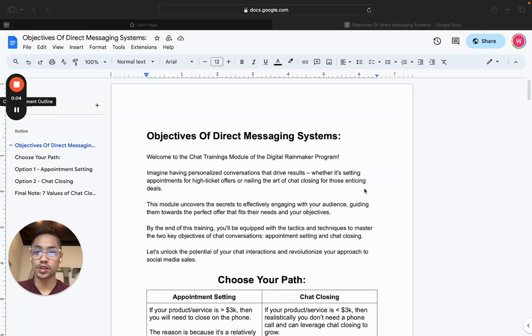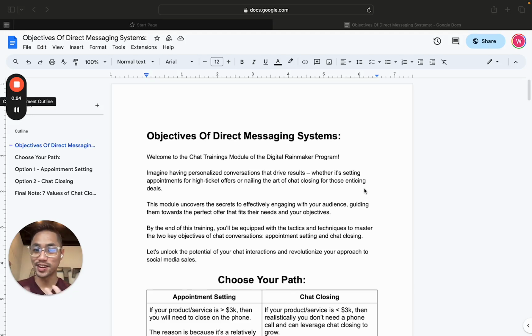So in this module, I'm basically going to be covering the objectives of direct messaging systems, or the objectives of chat, right? And the most important thing to remember here is that we're having conversations with people. That is where our conversion happens, right? So we're getting new followers, we're posting content, we're driving leads, and we're generating conversations, right?